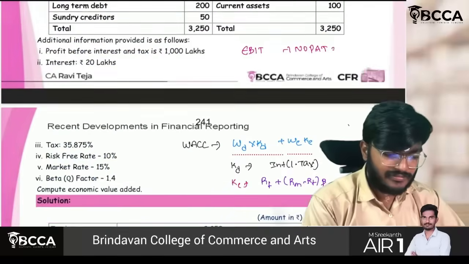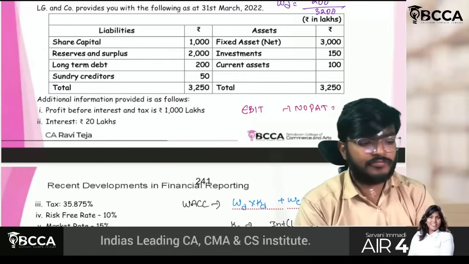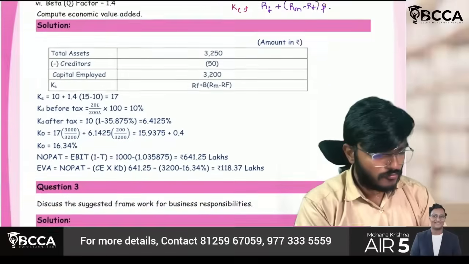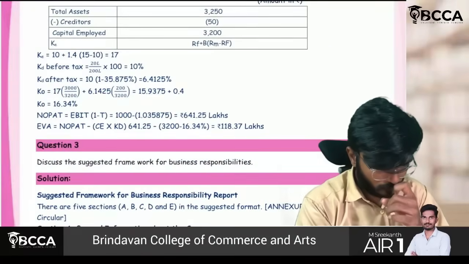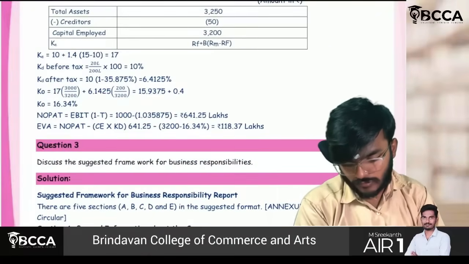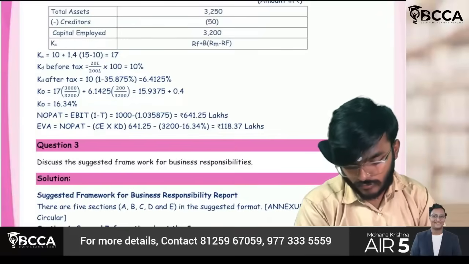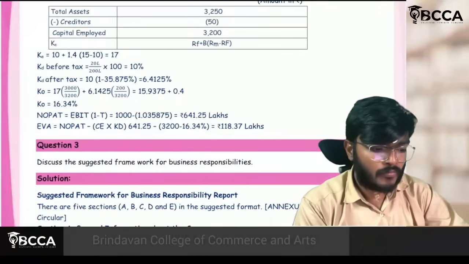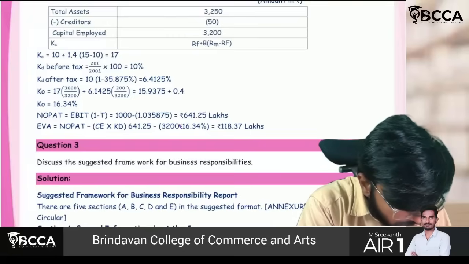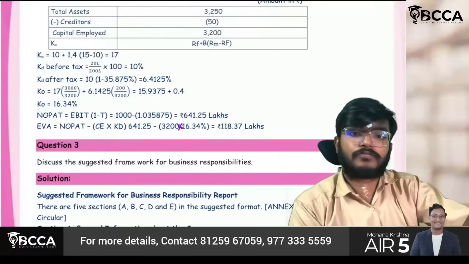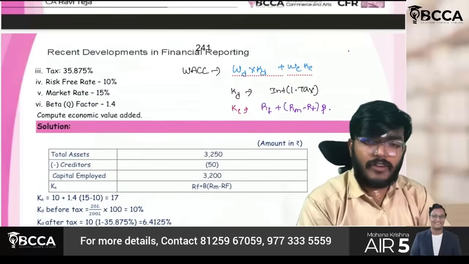You can check. This is 3200 into 16.34%, guys. Little bit mistake. Okay, so the next, no, things are fine.